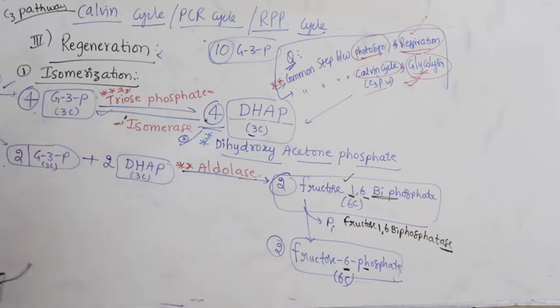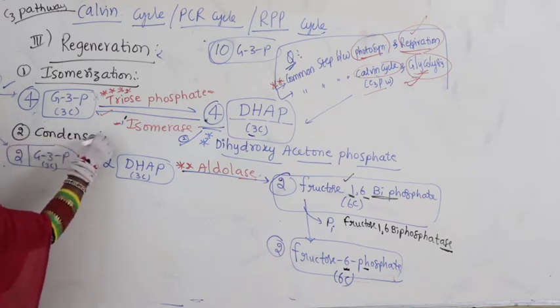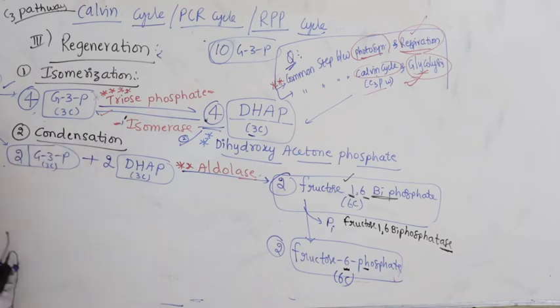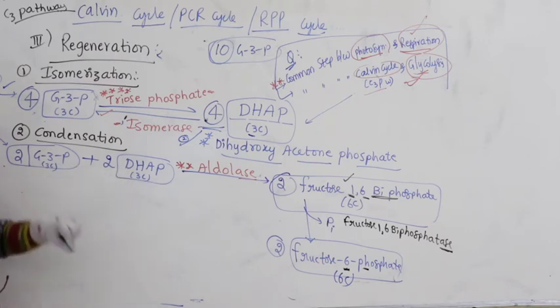Whenever aldolase reacts with DHAP, the name of the reaction is called condensation. What do we call this? This is called condensation. So in the reaction whenever DHAP is participating, remember the name of the reaction is condensation.